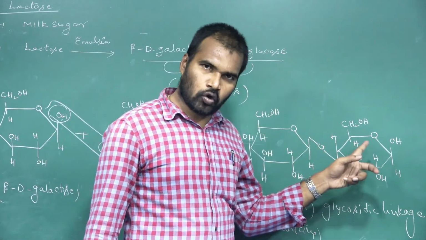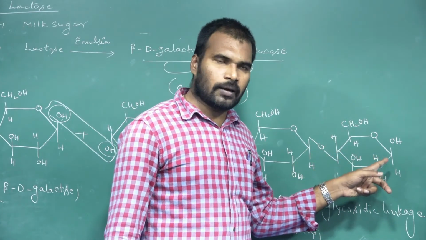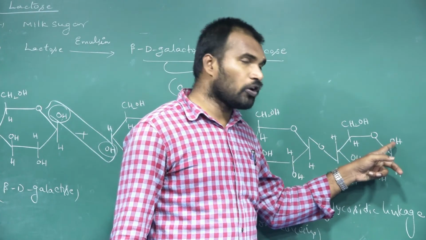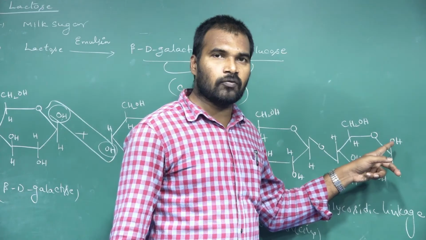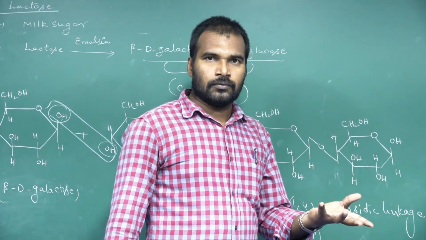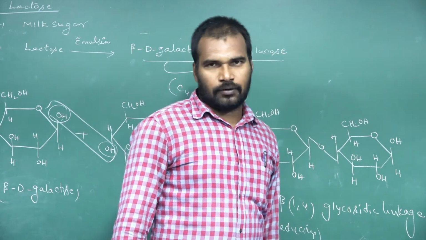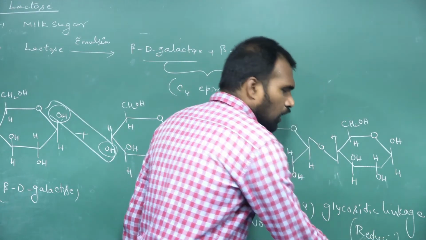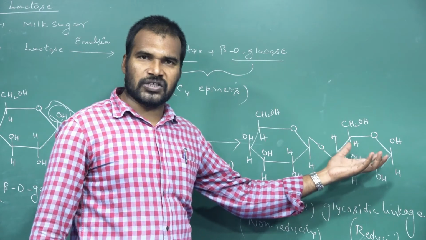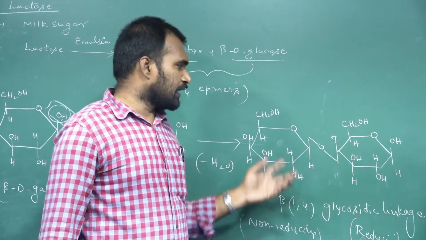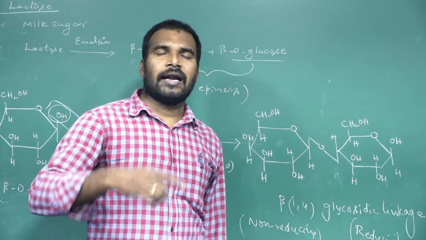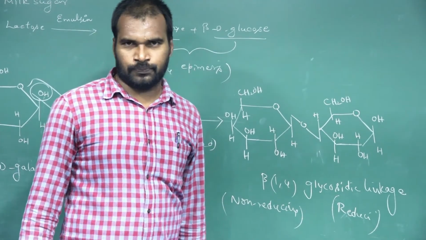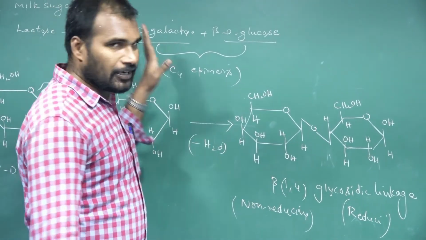But see that glucose part, here the functional group carbon is what? First carbon, but it is having a free OH group. The functional carbon OH is free. Okay, they can show its behavior. So it's a reducing part. So because of presence of this functional group in the glucose, it is a reducing sugar and can show the mutarotation. So this is about lactose.